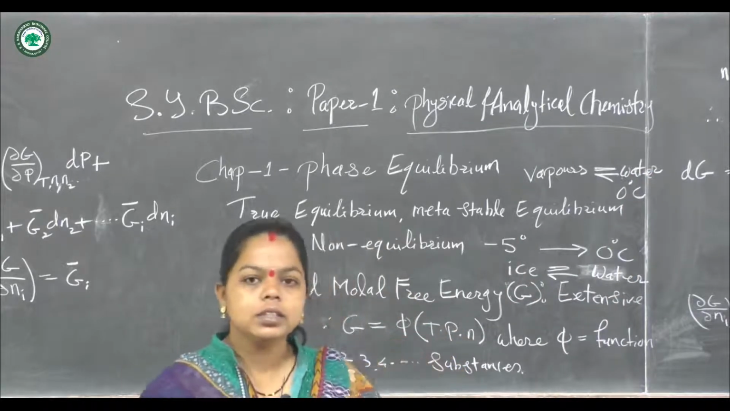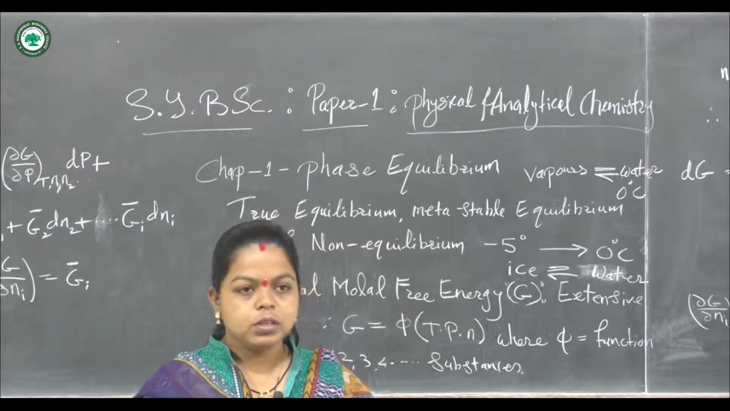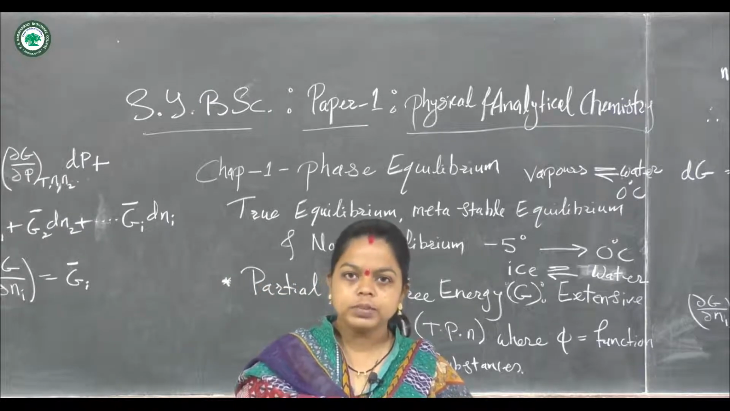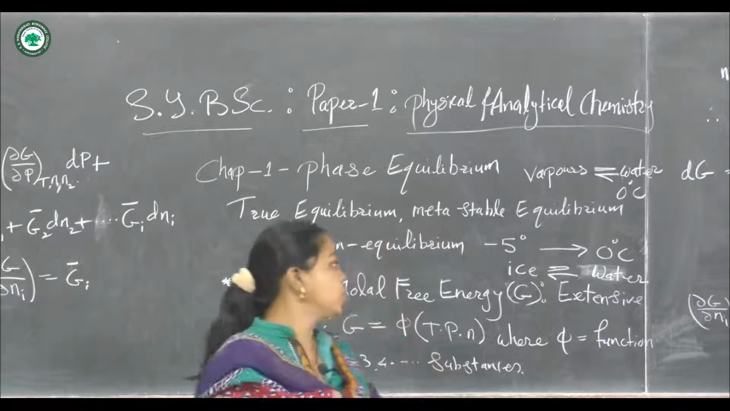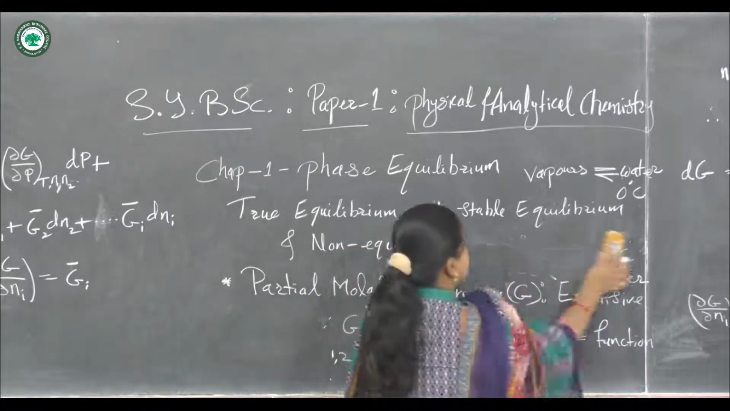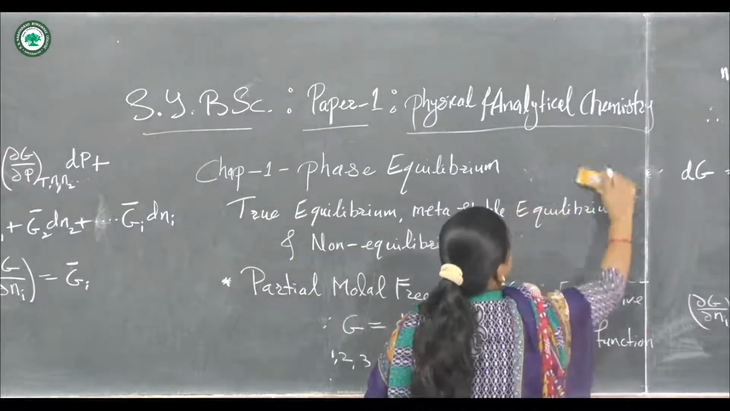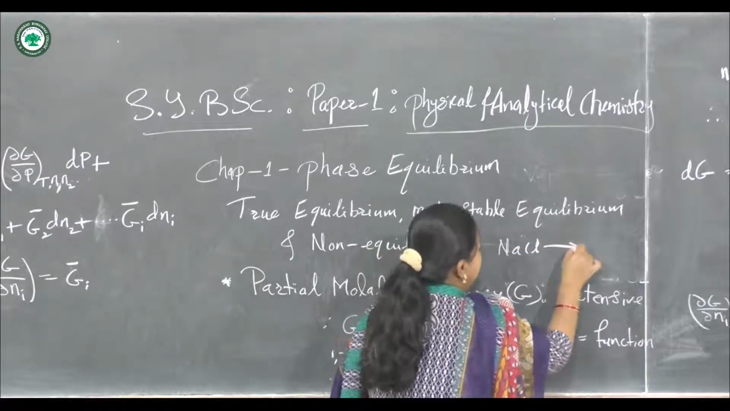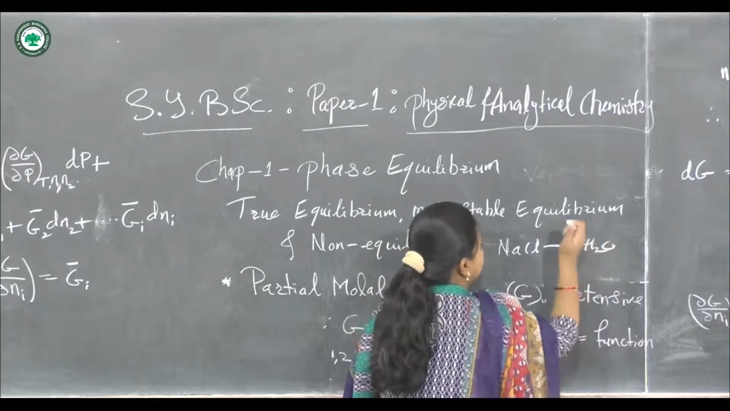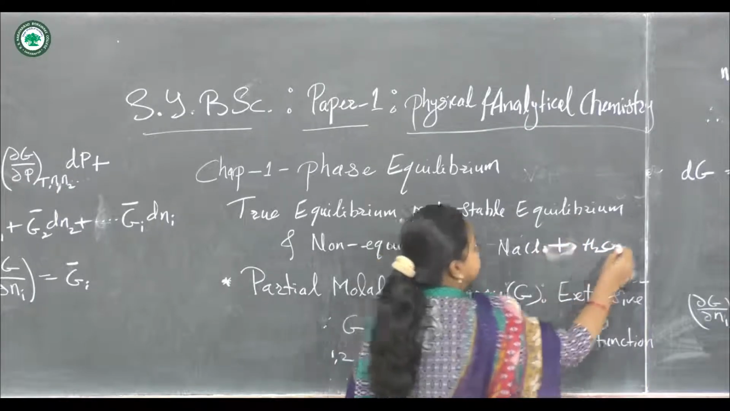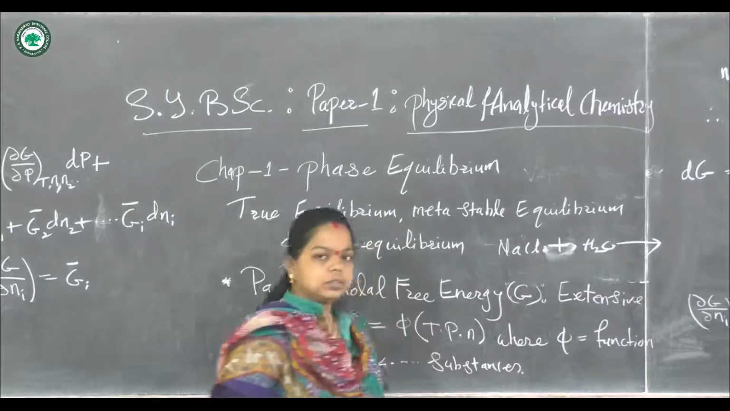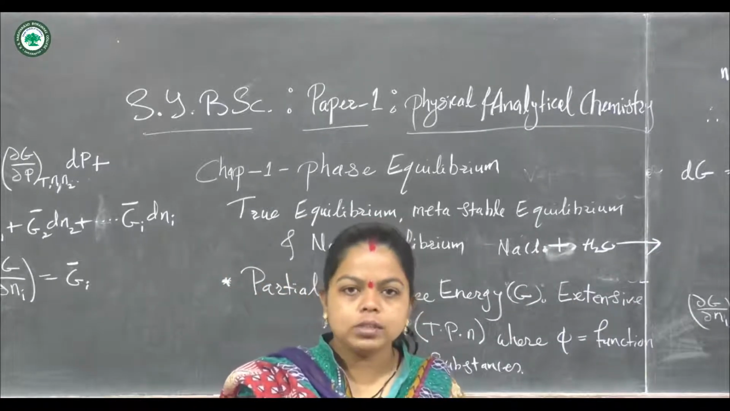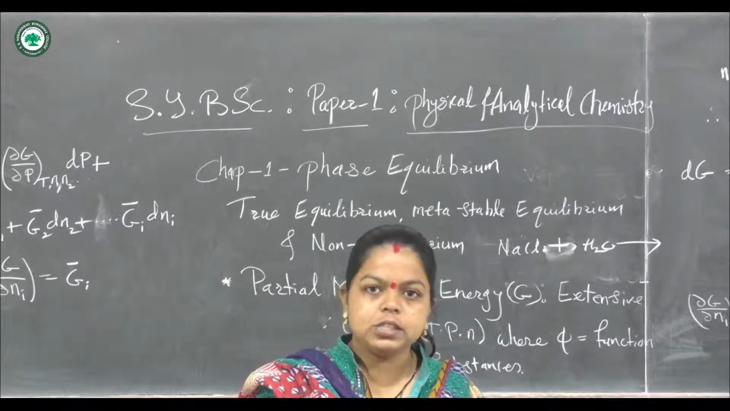Then the third is the unstable equilibrium. When we consider the sodium chloride solution in water, if we add sodium chloride slowly to water, if NaCl is added to H2O, this solution will become a saturated solution when all the sodium chloride is present in the dissolved form.